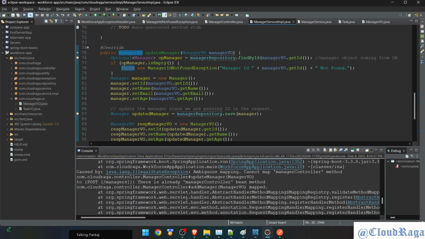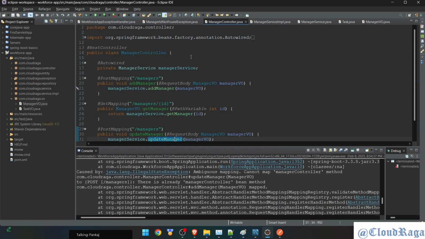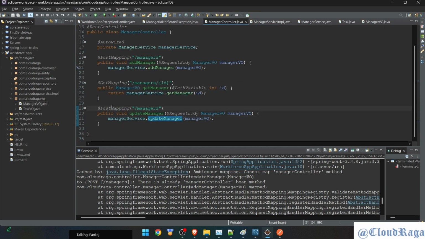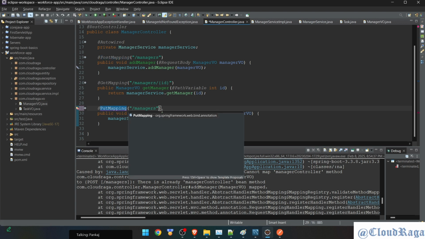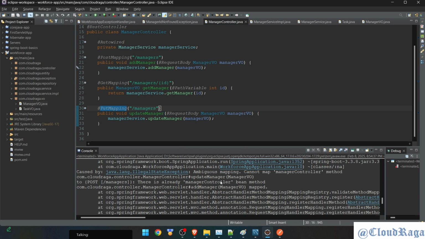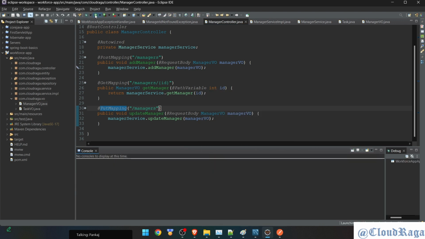Let's verify we are getting exception. There is already one bean method. Oh, what's that? Oh, sorry. It's put. Okay, let's run the application again.